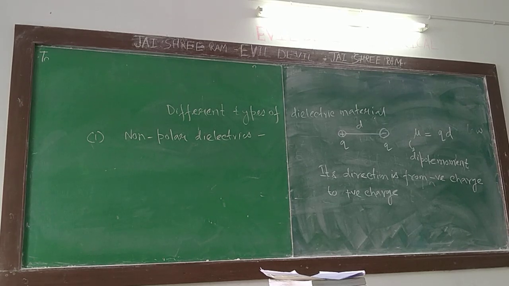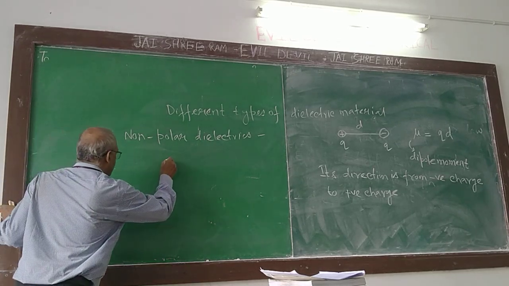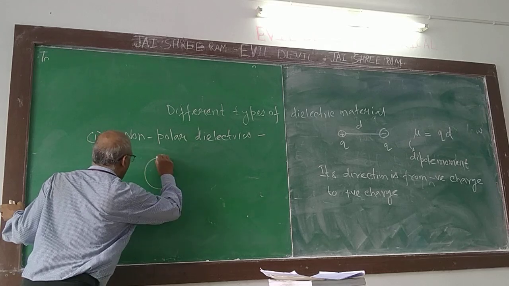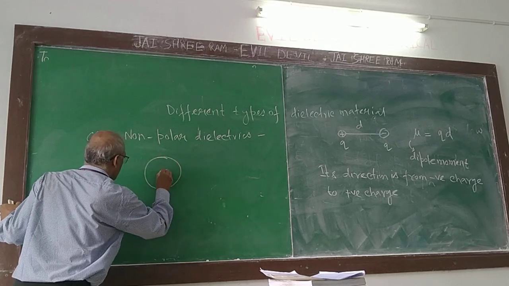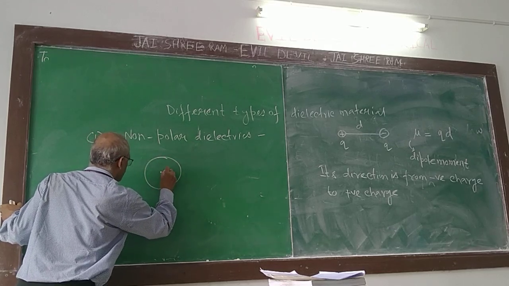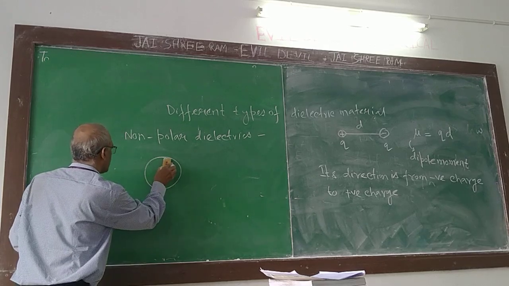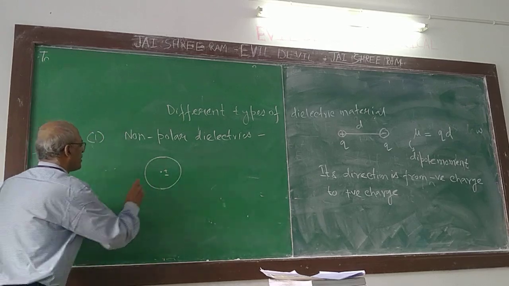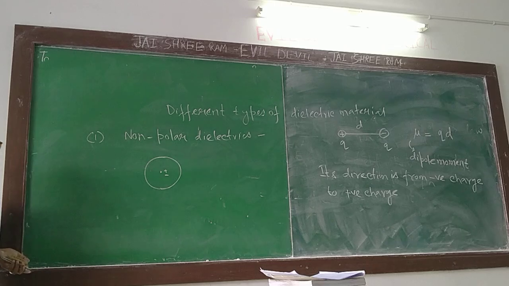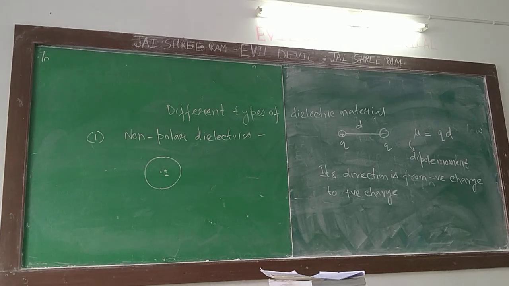What happens with this material? There is a nucleus, and there is an electron cloud for every atom. So the center of gravity of the positive charge, the nuclei, which are bound charges, and the negative charge will coincide at the same point.